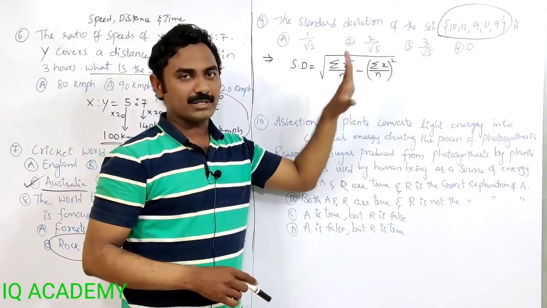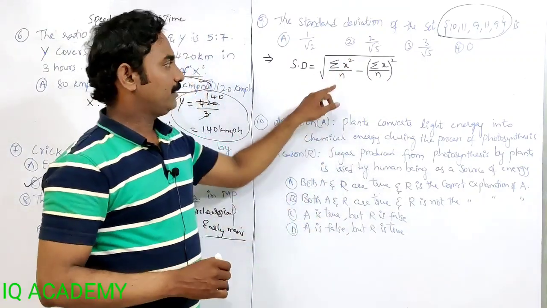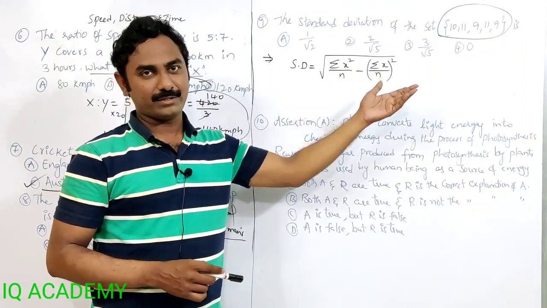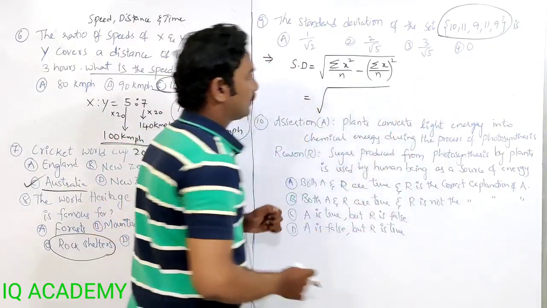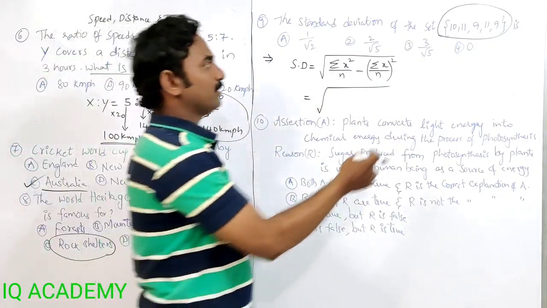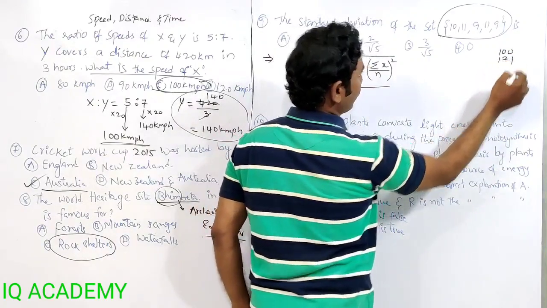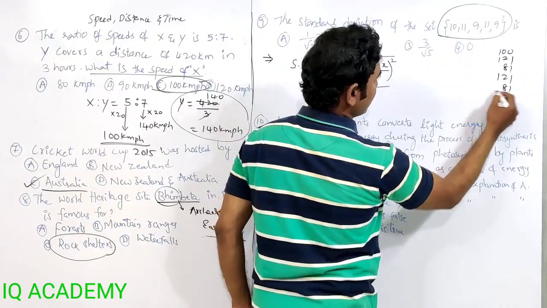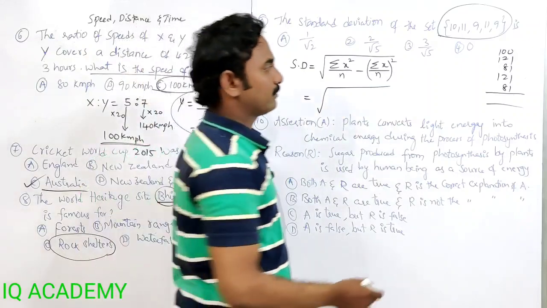N means number of terms, x is the observation given. Now we need to square all of these: 10 square is 100, 11 square is 121, 9 square is 81, 11 square, 9 square. Add all these, you get summation x square.